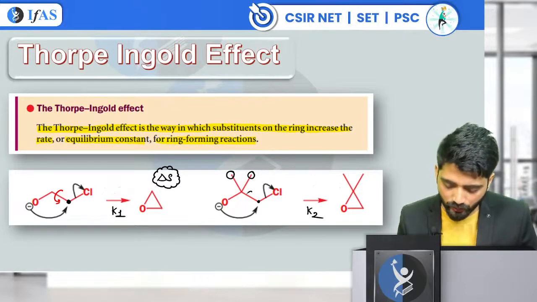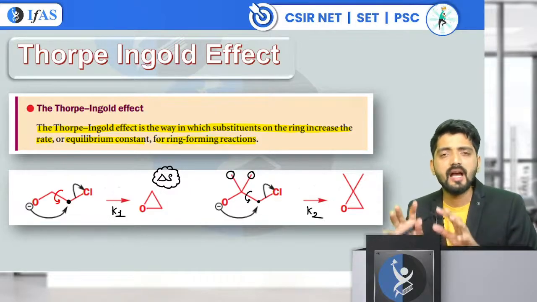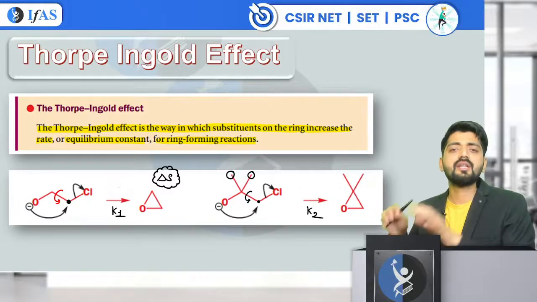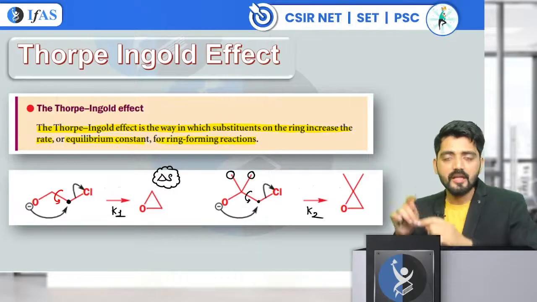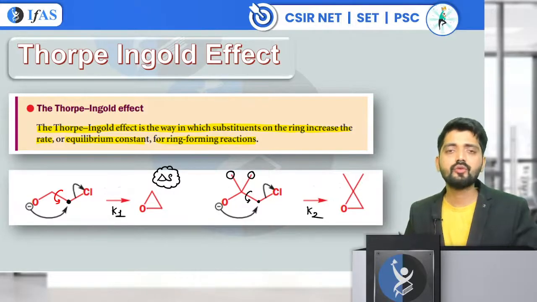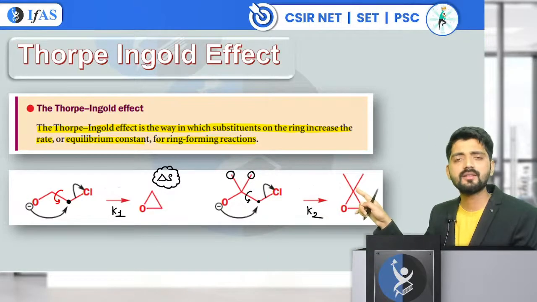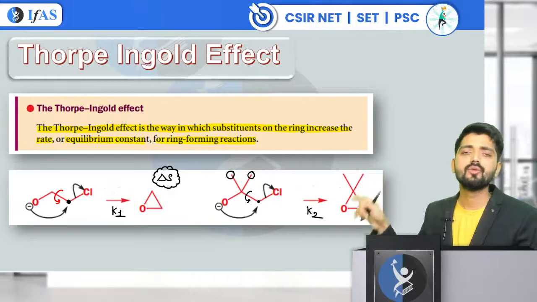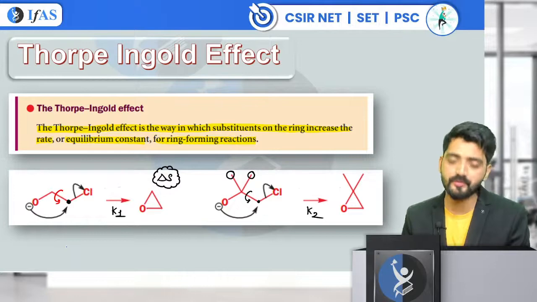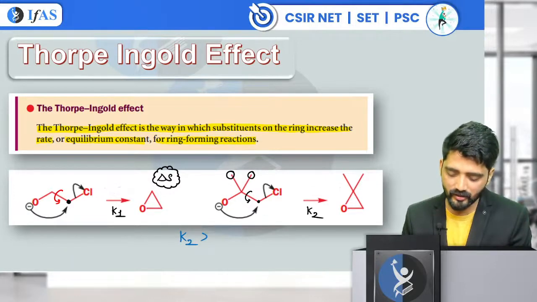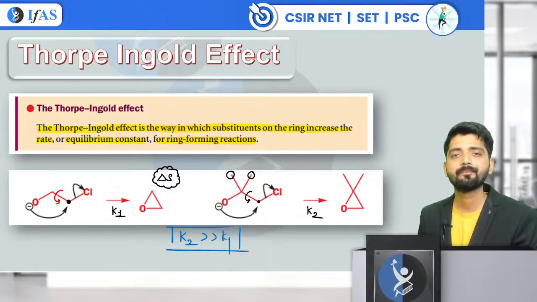The amount of rotation about this chain is going to decrease, because the disorderness of the ring is going to decrease. Since the disorderness has decreased, the rotation extent has decreased, so there is a higher probability that this O minus is going to attack on the carbon center and will remove the Cl. So as we have increased the number of substituents, the rate of cyclization for K2 is going to be higher as compared to K1.